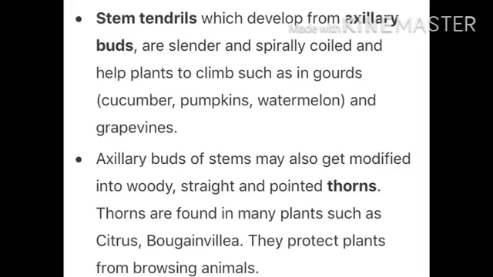Axillary buds of stems may also get modified into woody, straight and pointed thorns. Thorns are found in many plants such as cactus and bougainvillea. They protect the plant from browsing animals.